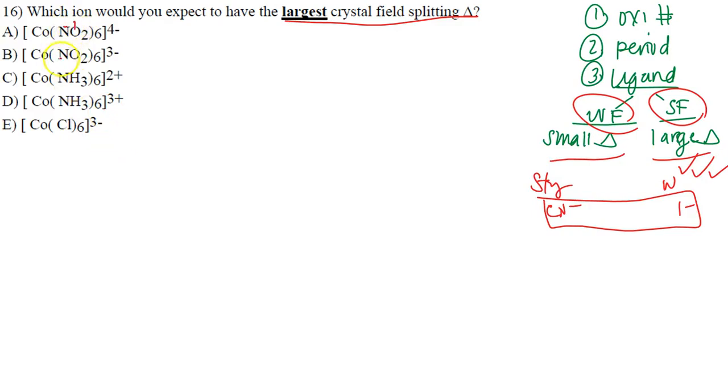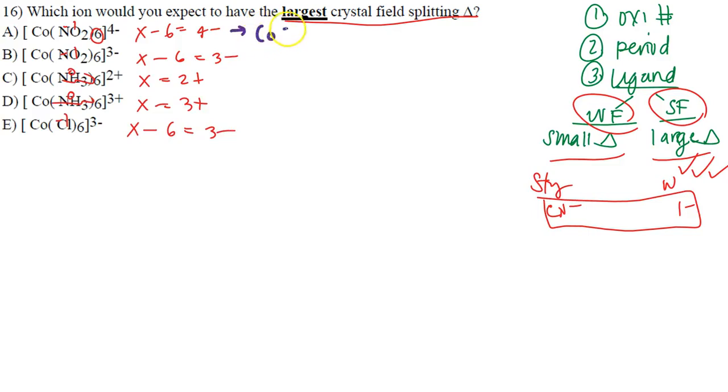So this is going to be a -1 charge, this is a -1, this is 0, this is 0, and this is -1. So this is going to be X minus 6, because there's 6 of them, is equal to 4 minus. This is going to be X minus 6 is equal to 3 minus. This is going to be X is equal to 2 plus. This is going to be X is equal to 3 plus, because this is 0 and this is 0. And then this is going to be X minus 6 is equal to 3 minus. So automatically, this is going to mean I'm going to have cobalt 2 plus here. I'm going to add 6 to that side. Cobalt 3 plus here. Cobalt 2 plus here. Cobalt 3 plus here. And cobalt 3 plus here.